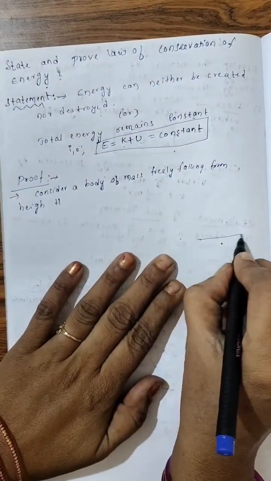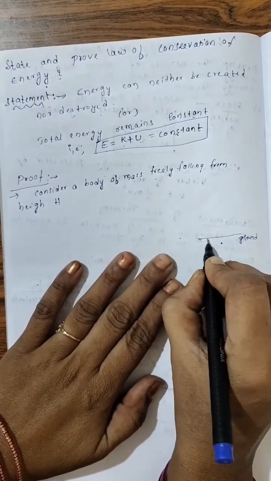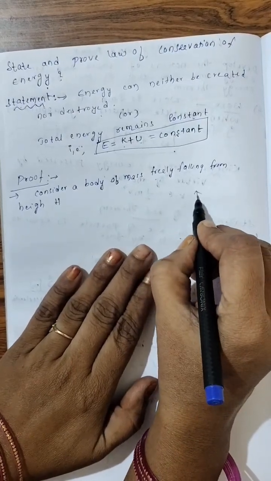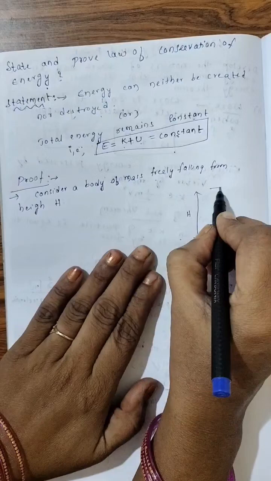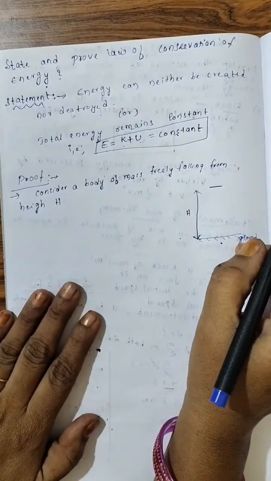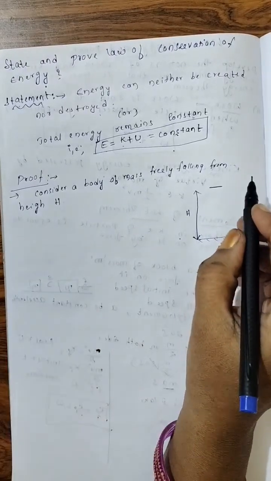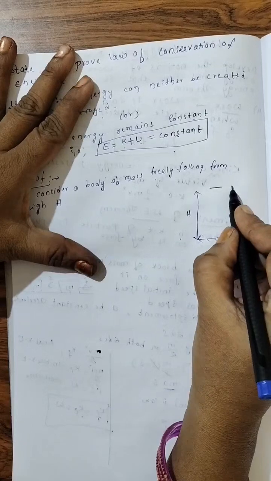Now this is ground. From a certain height h. Assume the top of the building. A body of mass m is falling down in such a way.